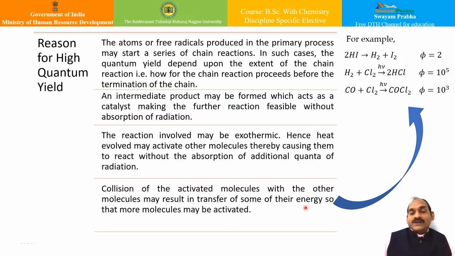This is one of the important aspects to be considered, and the reaction may gain a higher quantum yield. You can see these are the examples that we have already seen in the previous table, isn't it? In all such cases, the quantum yield is much higher than the expected value from the formula, because of any one of the reasons which we have discussed.